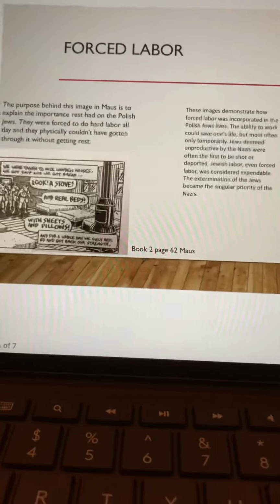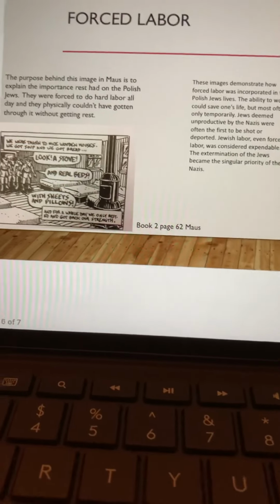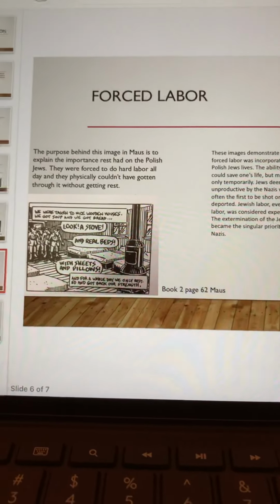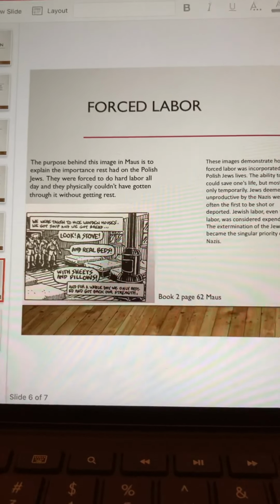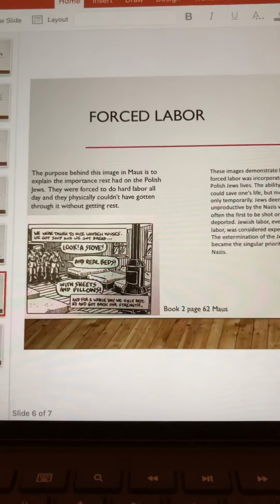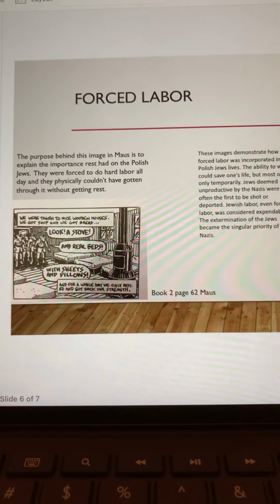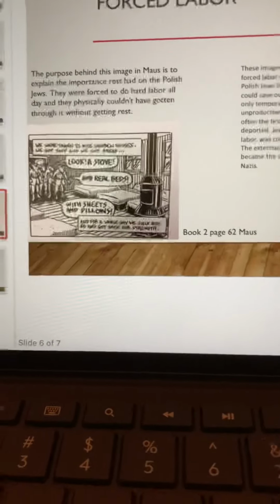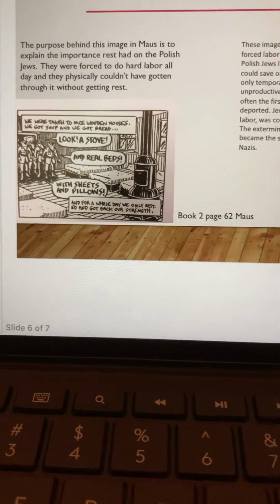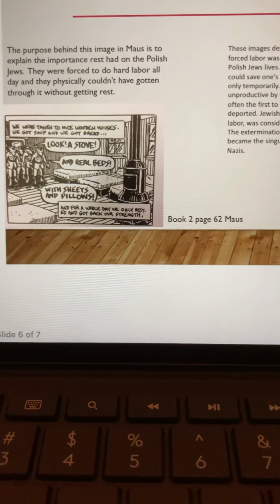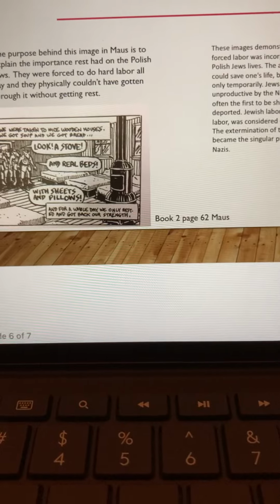My last main theme. So here, this picture on the left is from Book 2, page 62 of Maus. The purpose behind this image in Maus is to explain the importance rest had on the Polish Jews. They were forced to do hard labor all day, and they physically couldn't have gotten through it without getting rest. And if you look closely, you can see in the image what type of beds they'd have. They have a stove in the room to keep them warm at night, and they were excited about it.